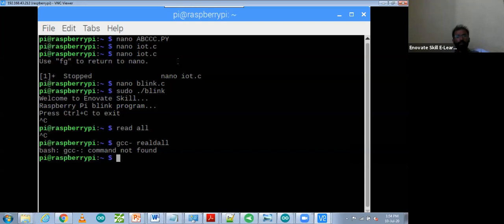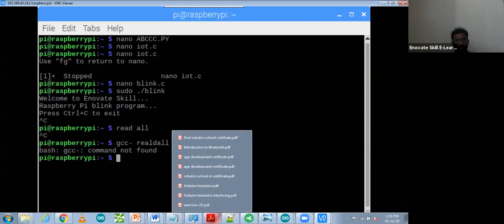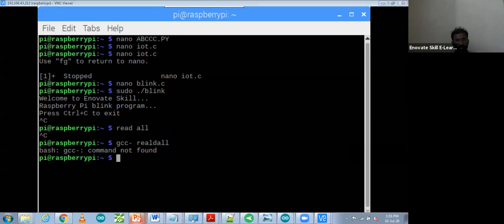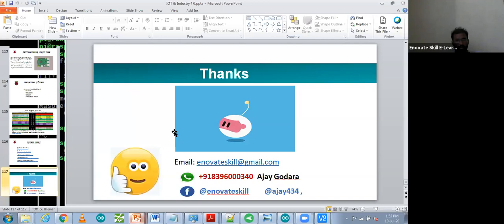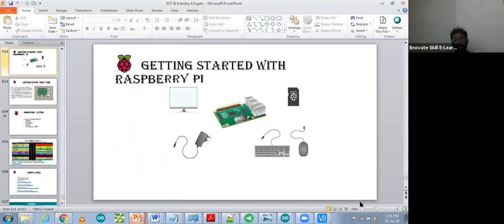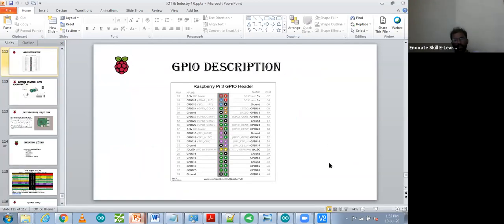The GPIO pin is physical pin 11 over here, GPIO 0. These are GPIO pins. So you can see over here which one is GPIO 0 and all that.